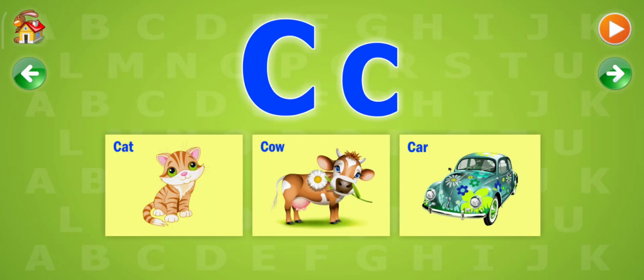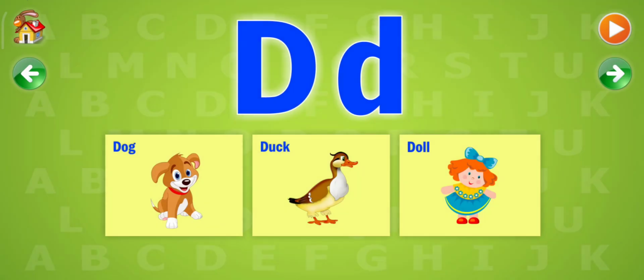C. The following words start with a C. Cat, cow, car. D. The following words start with a D. Dog, duck, doll.